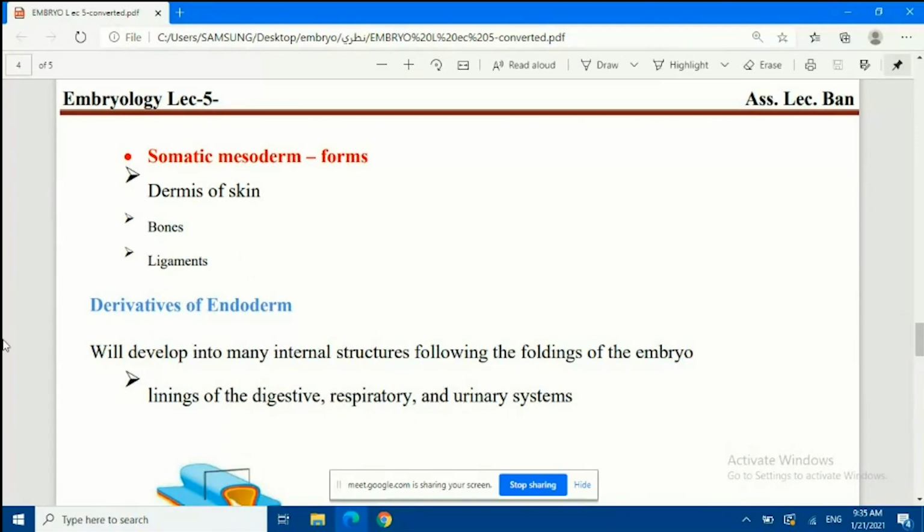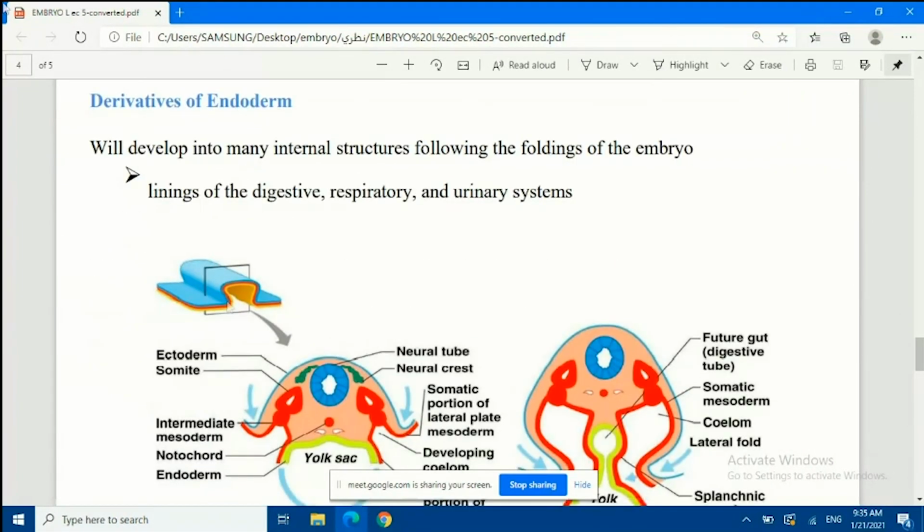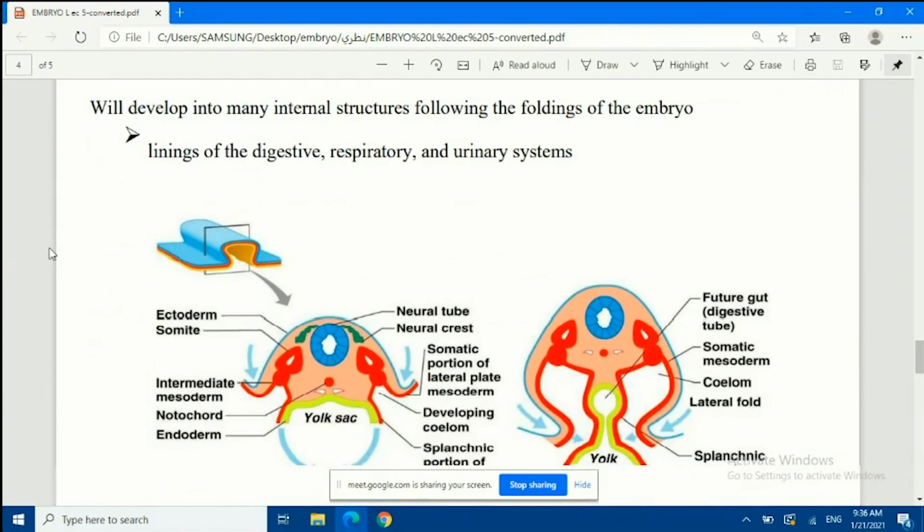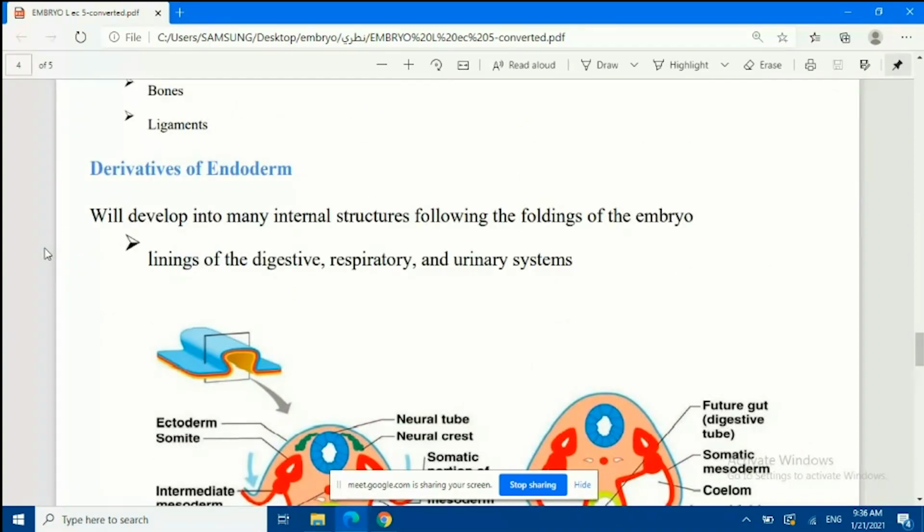So let's continue with the endoderm. The derivatives of the endoderm will develop into many internal structures. From its name, endo, internal structures. Following the foldings of the embryo, we can see that the lining of the digestive, respiratory, and urinary systems are all formed from endoderm.